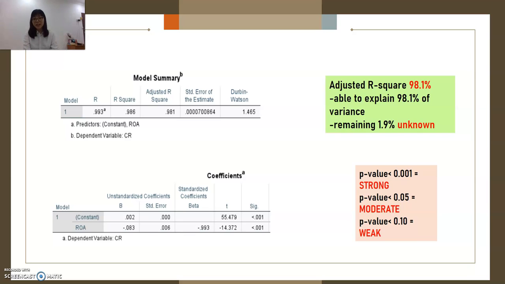On the other hand, we can see the t-value of the return on asset is recorded as negative 14.372. So the negative actually means that it has an opposite relationship with the dependent variable. For example, if the return on asset ratio is getting lower, the credit risk will get higher, or if the return on asset ratio is getting higher, the credit risk will get lower. So this is the result from model 1. I actually used the stepwise method instead of the enter method. So this let me find out which variable affects the credit risk.